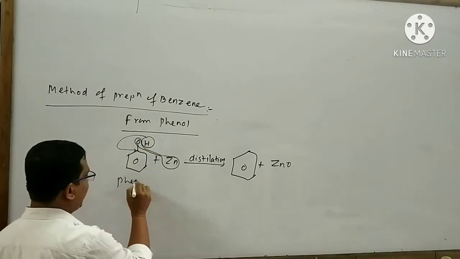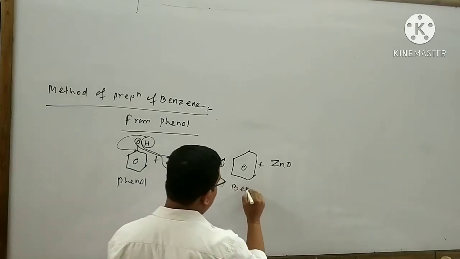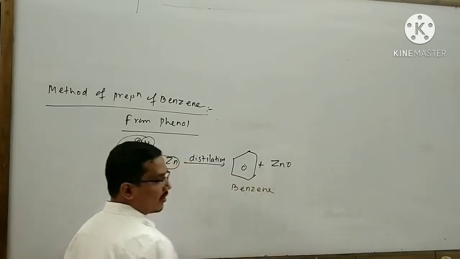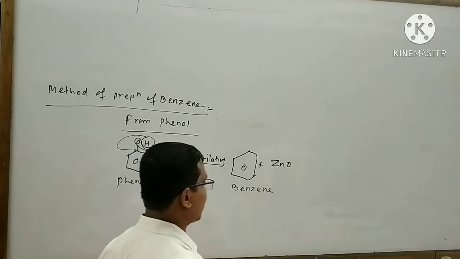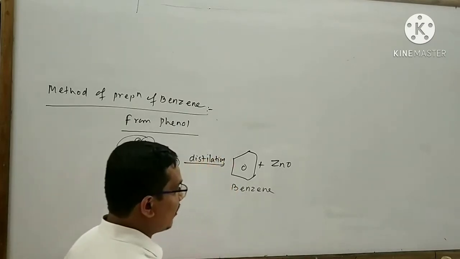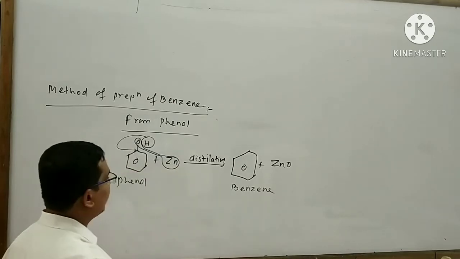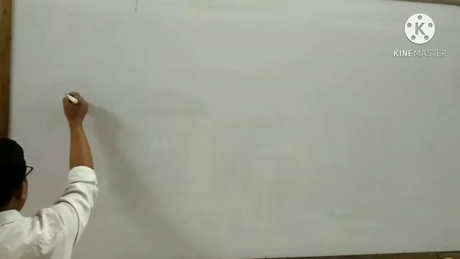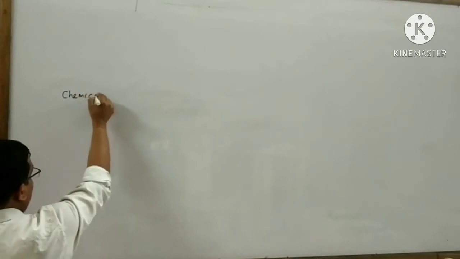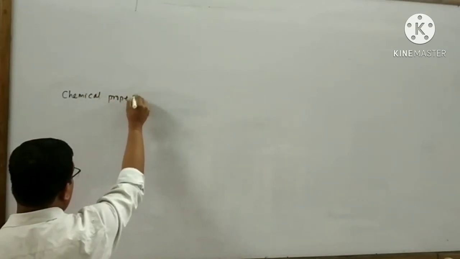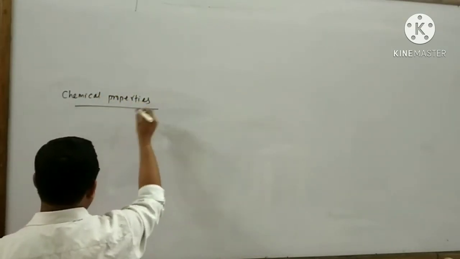This is said to be phenol. This is said to be benzene. I can write a statement for this reaction like this: when phenol is distilled with zinc dust, then benzene is formed. Next I will explain about the chemical properties of benzene.